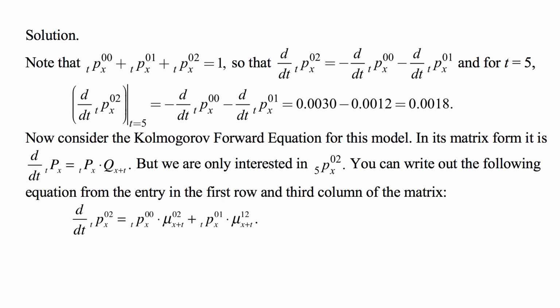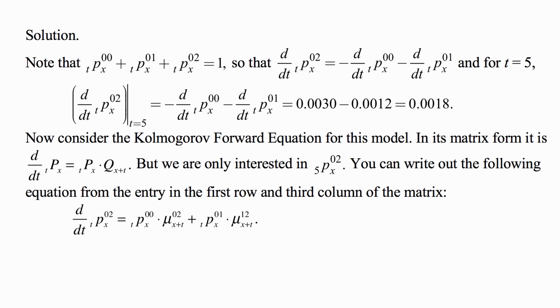So it's basically minus the sum of the remaining forces that show up there. But we are only interested in 5px02, so specifically in the entry in the first row and third column of the matrix.